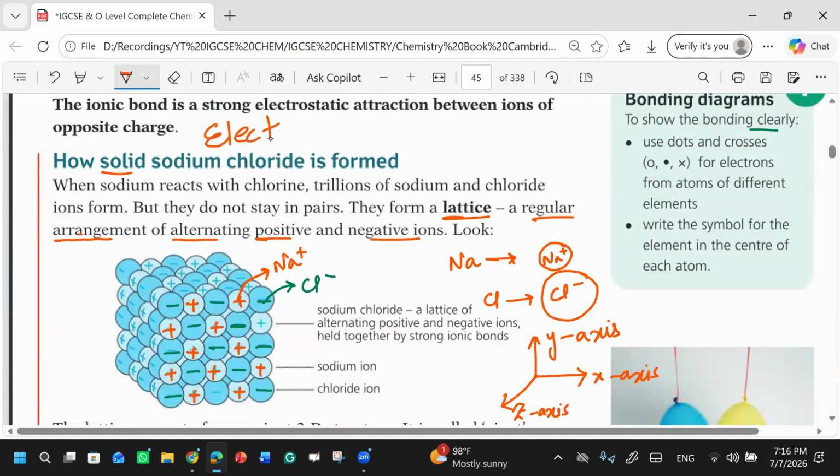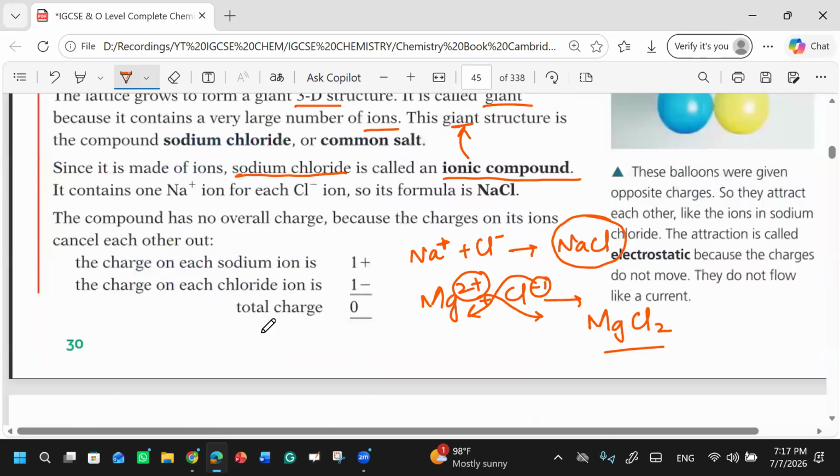And this attraction between ions is known as electrostatic attraction, between the positive ion and negative ion. Clear? Whenever you have two opposite charges and they attract each other, it means they have electrostatic attraction. Are you clear till this?